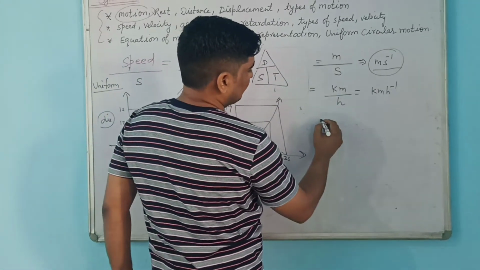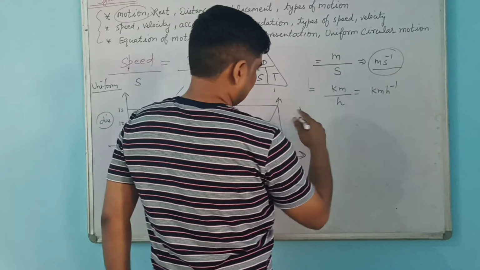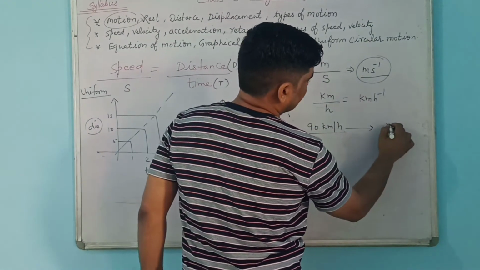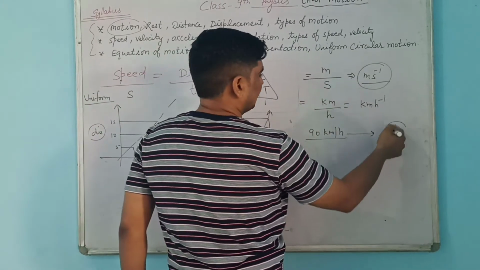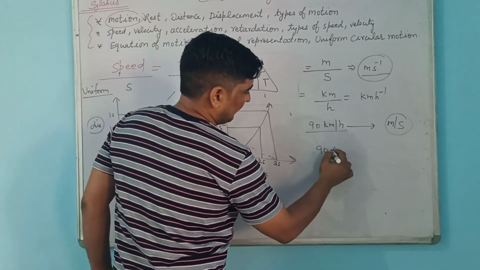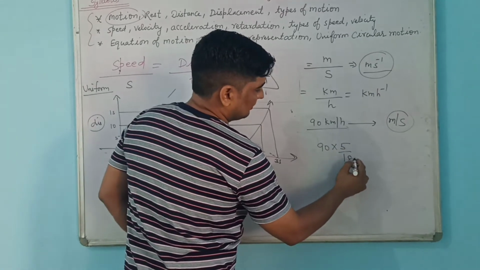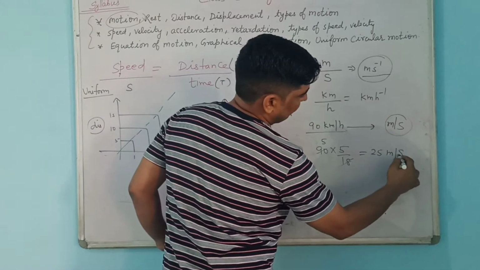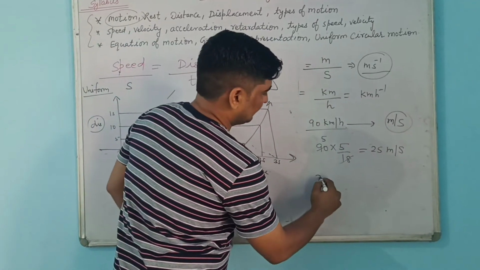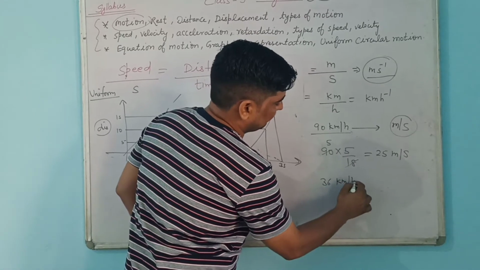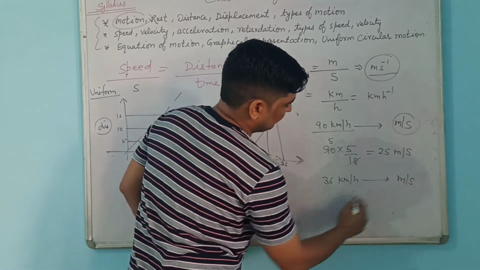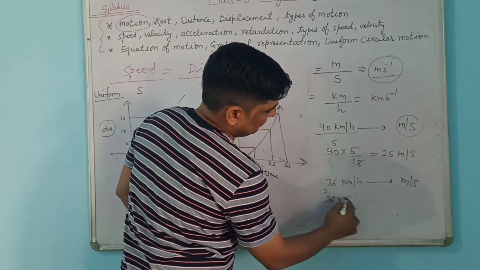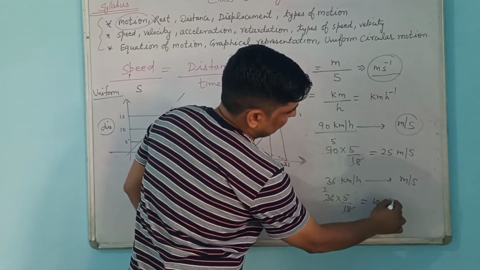See, suppose I am taking 90 kilometer per hour. You have to convert it into meter per second. So there is a trick: 90 into 5 by 18. 18 5s are 90, so 5 into 5, 25 meter per second. You can convert 36 kilometers per hour into meter per second. So what you will do, 36 into 5 by 18. So what is your answer? 10 meter per second. The conversion is very important.